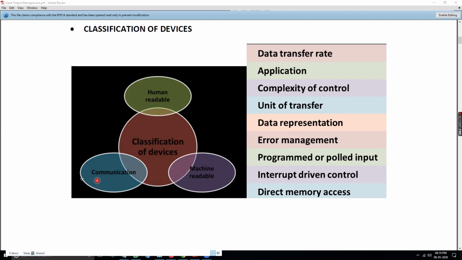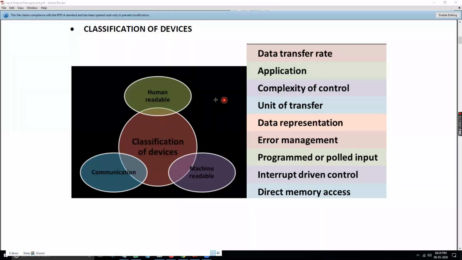Like you have a modem, you have Ethernet, you have an ATM network, all these things. Now, if you go to the ATM network communication device, the bits per second is in terms of megabits per second, and the machine readable is also megabits per second. But here it is in bits or kilobytes per second, kbps. So that's how, if you are talking about 50 Mbps, that is the only one. So these are communication devices.